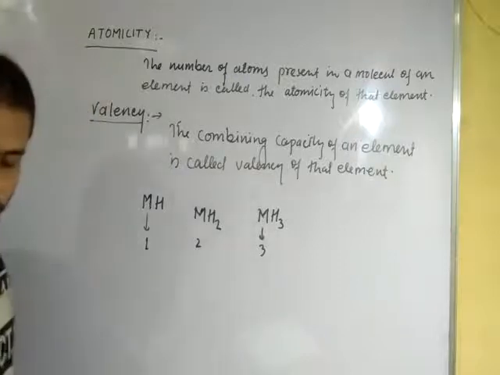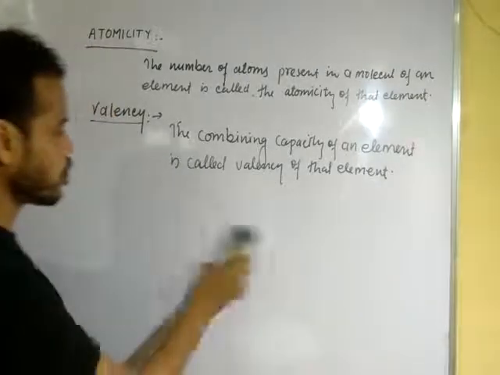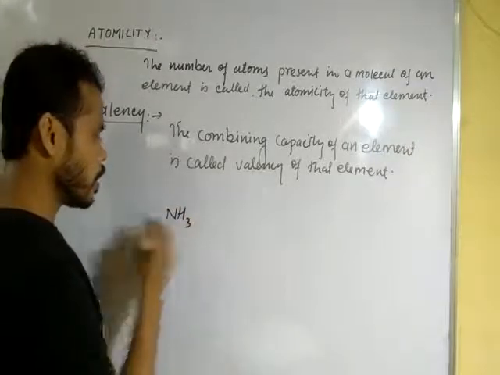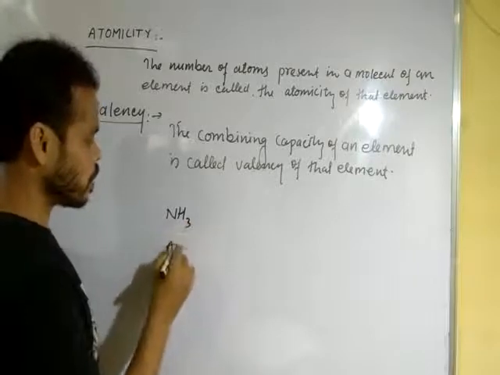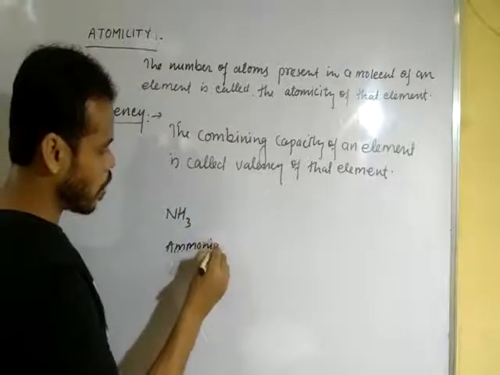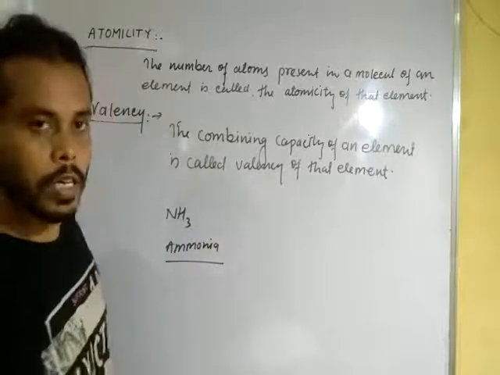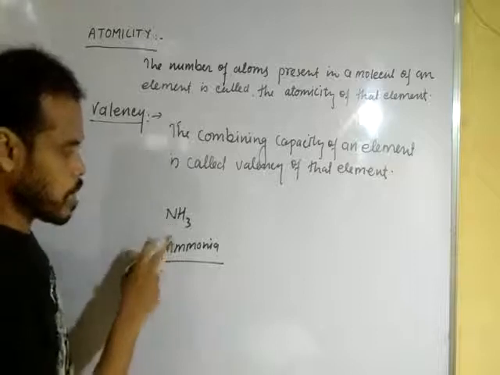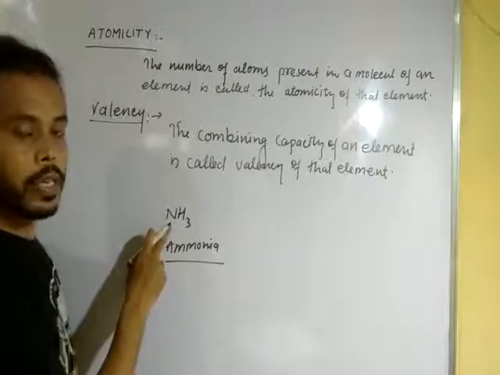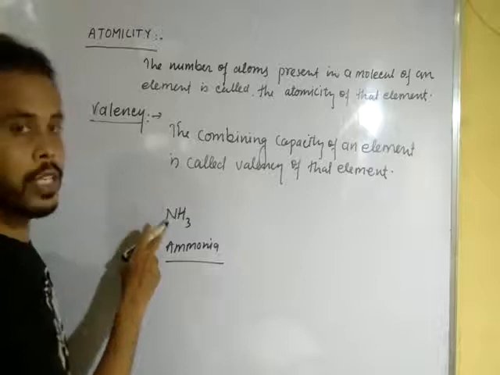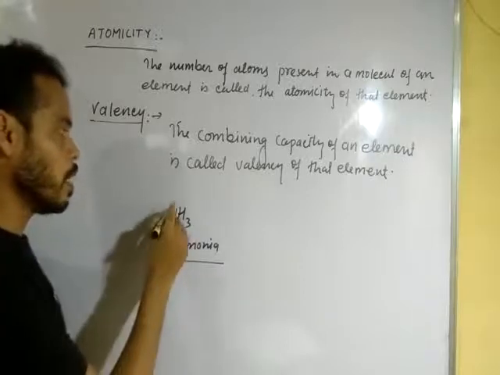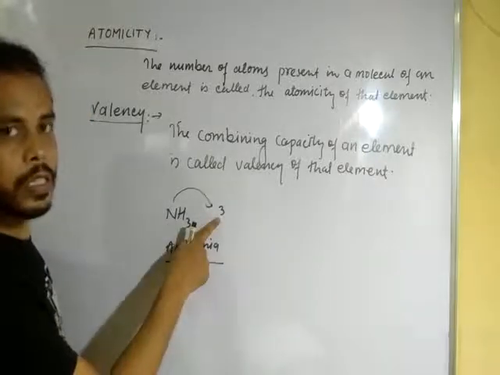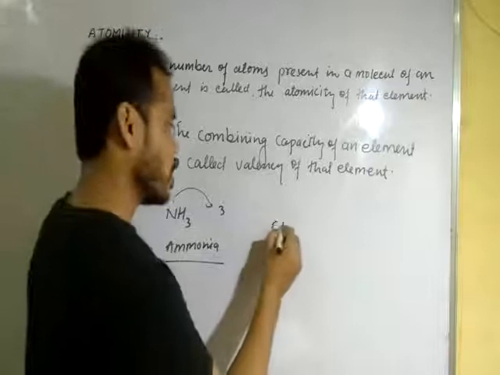Okay, dear student, let us see another example. When we write NH3, this is ammonia, the formula of ammonia gas. You have heard about it. Here three hydrogen atoms are combined with nitrogen. That means the valency of nitrogen is 3.